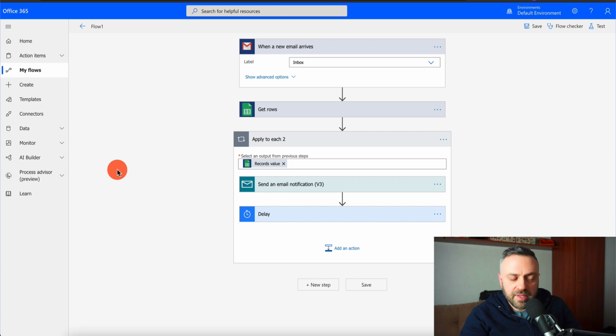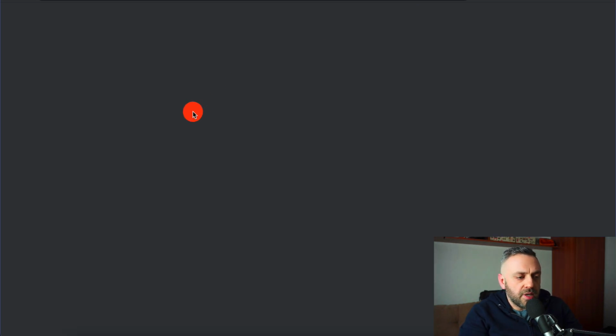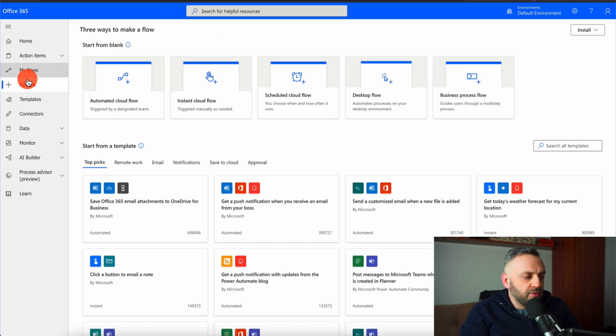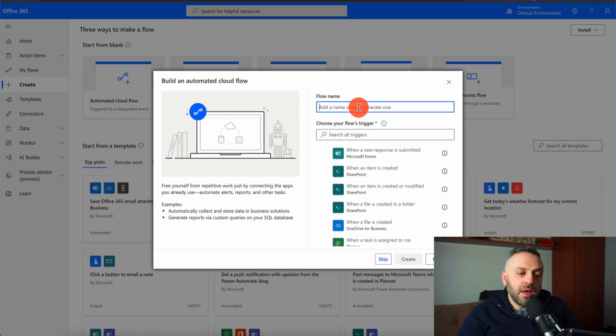It's very, very simple. And so when you create a new flow, let me show you what you're going to see. When you create a brand new flow, if you go here and you go to create, you want to select this first option, automated cloud flow. You're going to select that and you're going to name this flow. I'm just going to call it flow 2 because I already have another flow. You can call it flow 1. You could call it Bitcoin flow. It's really up to you.